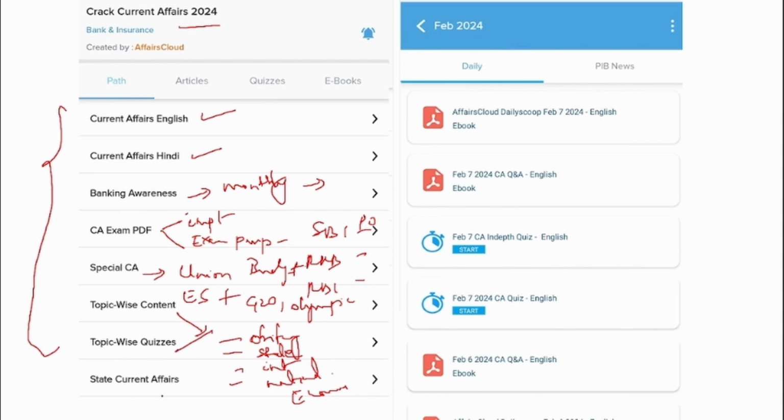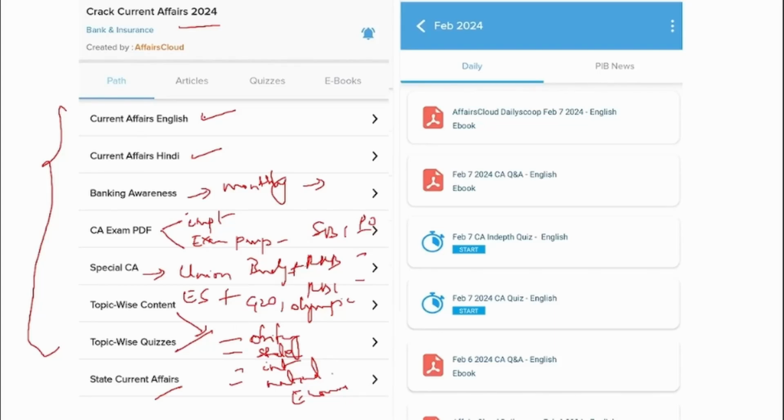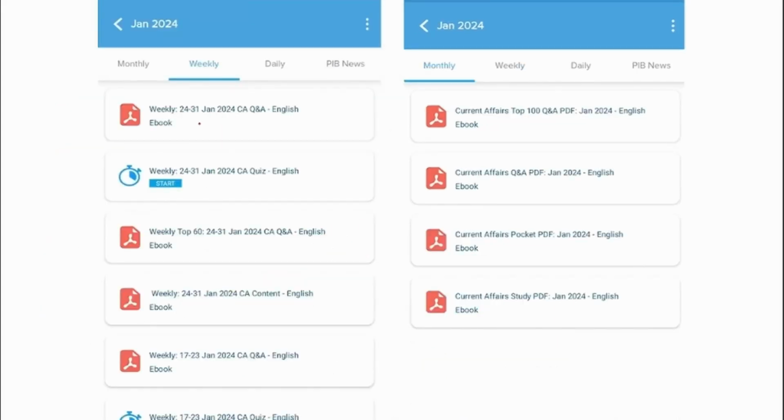Apart from that, we also provide state current affairs. Now, here if you see, we provide you with the day-to-day PDF, and this we provide you with the weekly PDF. So that particular week's news will be compiled into a PDF in question and answer format in English and will be uploaded here. And to enhance and strengthen your learning, you can also attend the quiz.